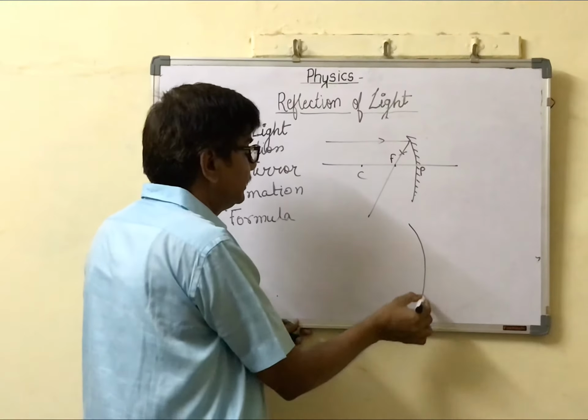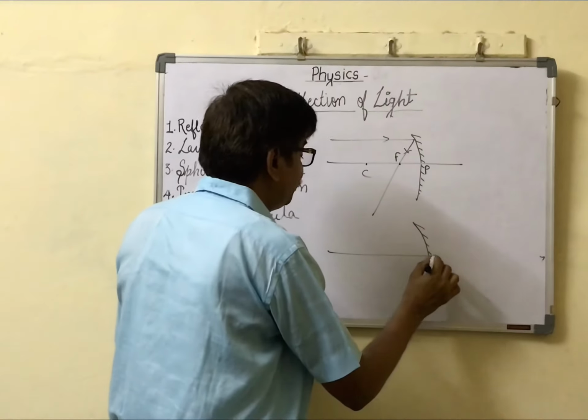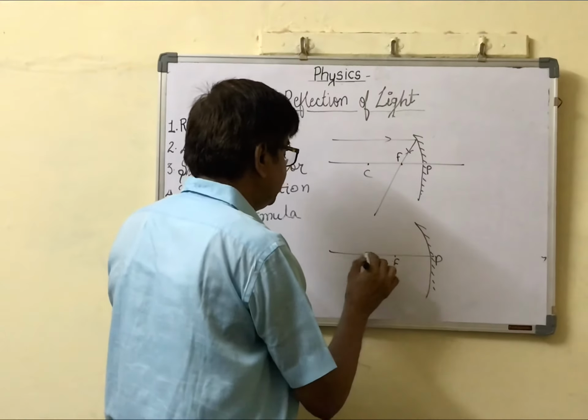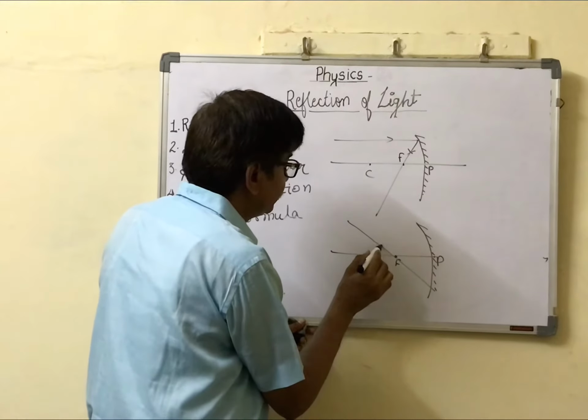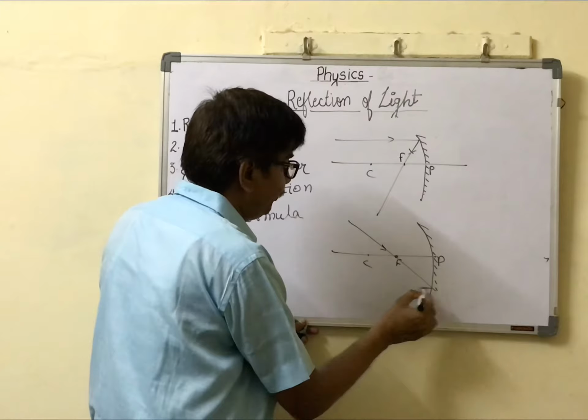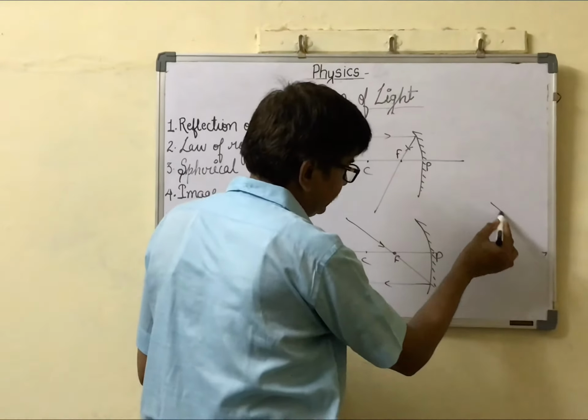Second law. This is the pole. This is F. This is C. A ray passing through the focus, after reflection, goes parallel to the principal axis. This is the second law.